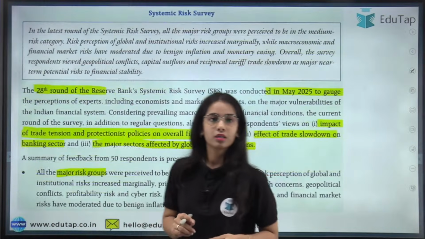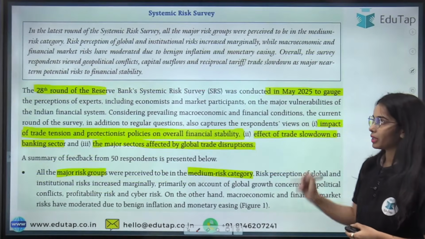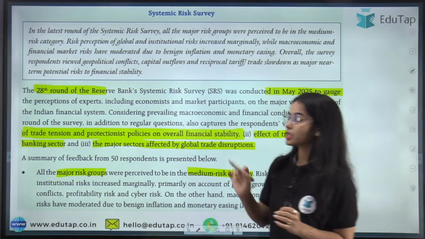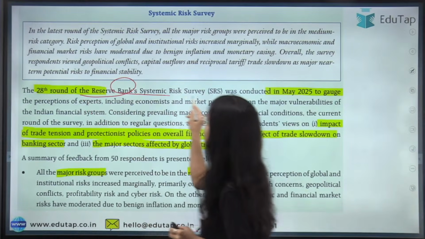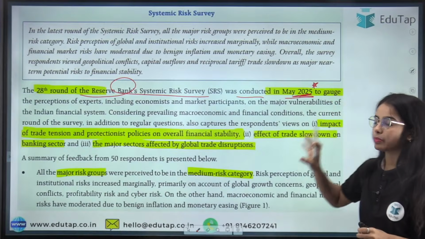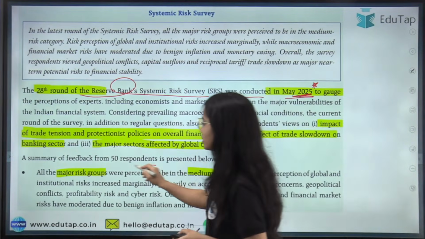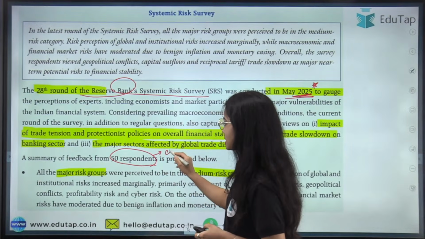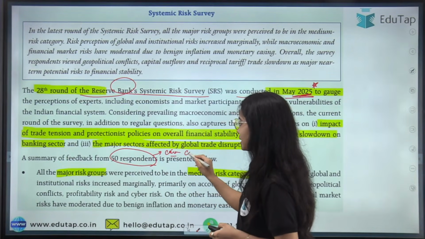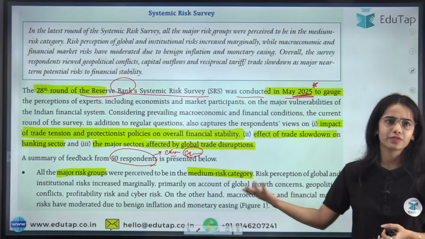Okay, so now coming to the systemic risk survey. The third chapter is completed. This is the 28th round of the Reserve Bank systemic risk survey. It was conducted in May 2025 to gauge the perceptions of the experts. There were 50 respondents, who were economists as well as experts, who filled the surveys.